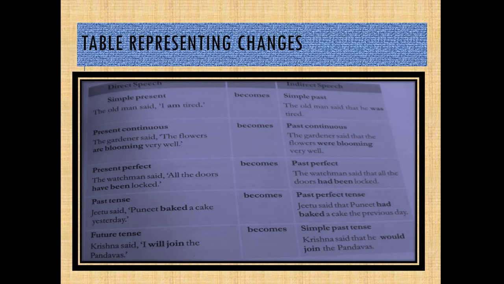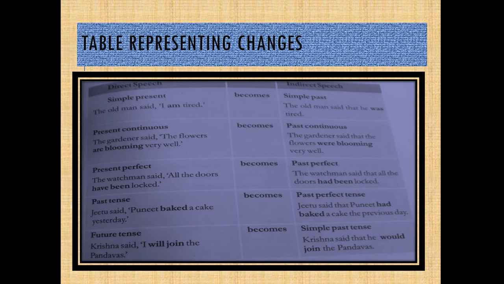Let's come to the last one, future tense. Okay? Now, future tense becomes simple past tense in indirect speech. We'll see an example. Krishna said, "I will join the Pandavas." Now, this sentence is in future tense.